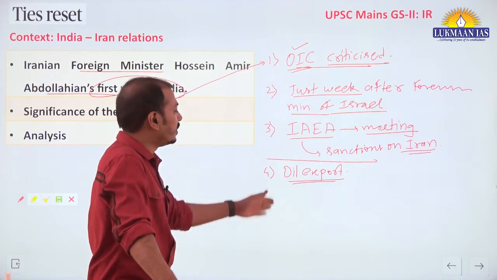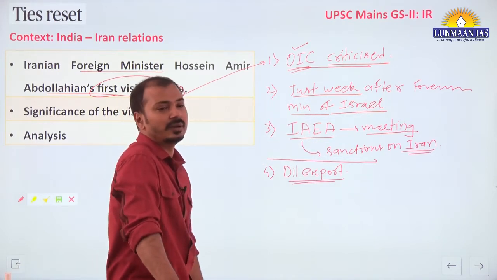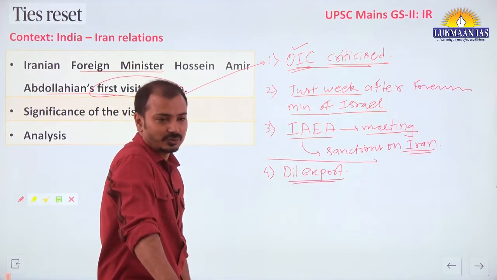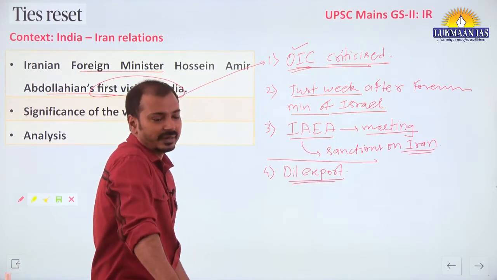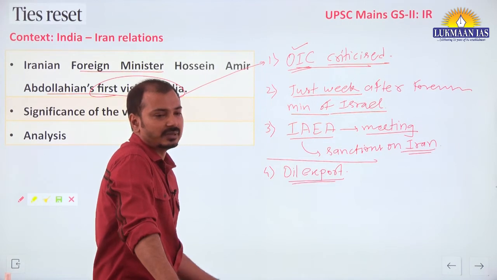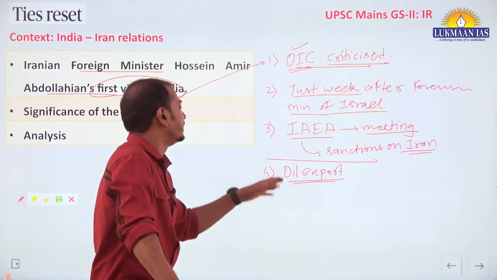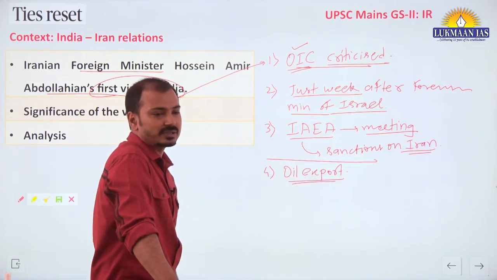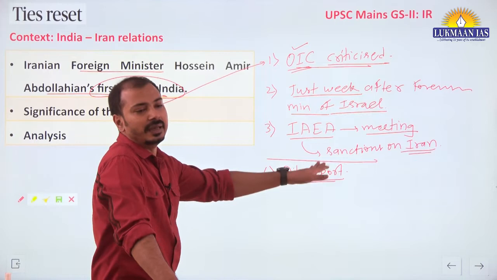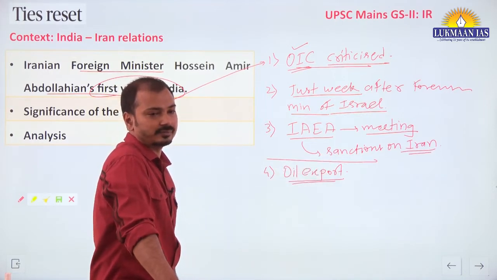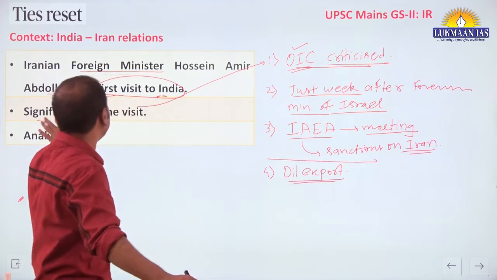Now Iran wants these exports to be resumed, especially against the backdrop of the Russia-Ukraine war that is going on. ठीक है, तो already at the international level there are, we can say, high prices of crude oil. The supply of crude oil is less, so Iran especially wants India to resume that oil import from Iran. All these aspects you should know for the significance of the visit.